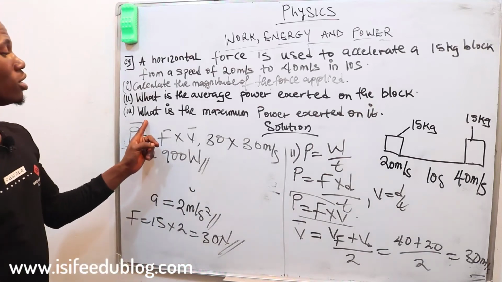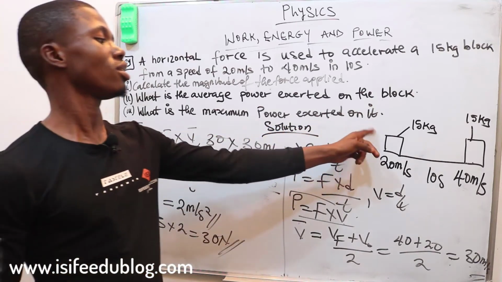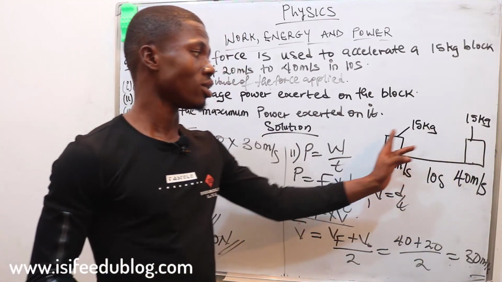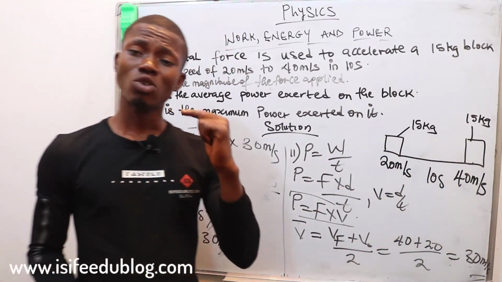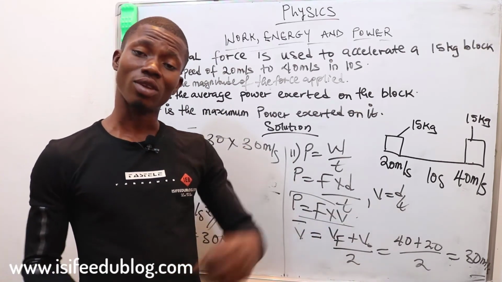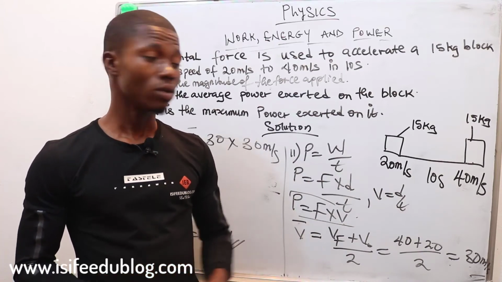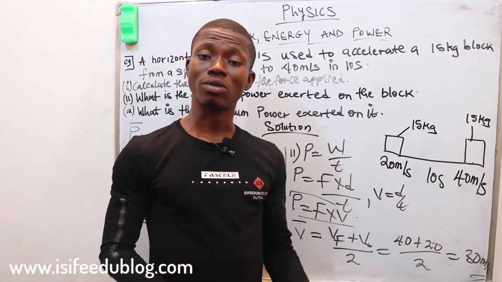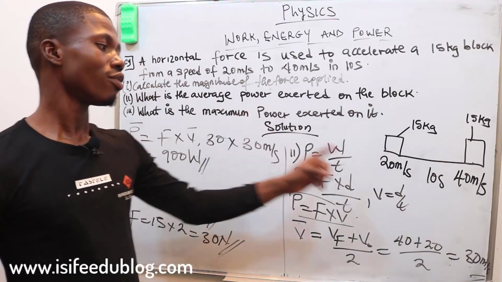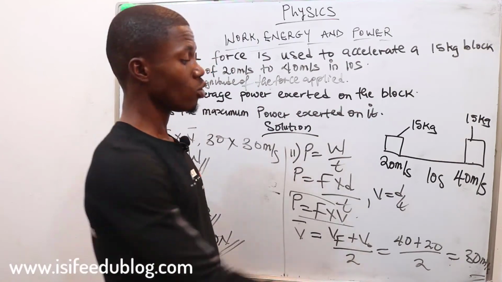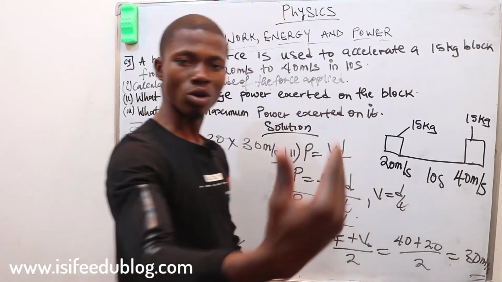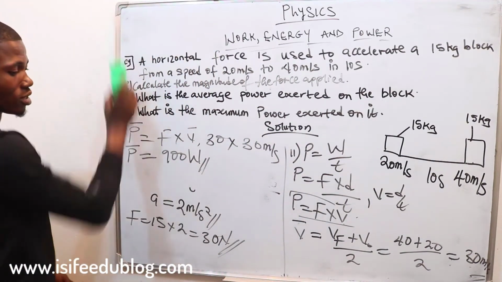So coming over here, the question is what is the maximum power exerted on it. They want to know the maximum power exerted on this. We are just going to get the maximum power from the maximum velocity. This is 20 velocity, it is the minimum, and this is 40 meters per second, it is the maximum. We are only going to derive our maximum power from our maximum velocity. If we go with this 20, we are going for the minimum. If you go with this 40, we are going for our maximum.